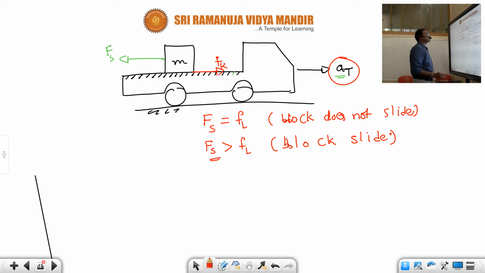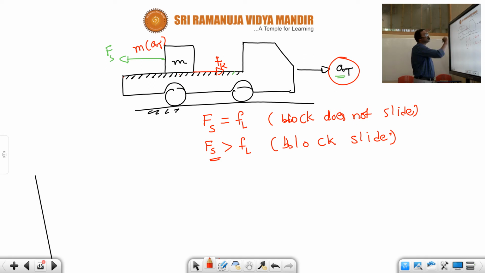If Fk is the kinetic friction, let us say the pseudo force Fs is equal to mass into acceleration of the truck. This pseudo force is always acting opposite to the direction of the truck's motion.